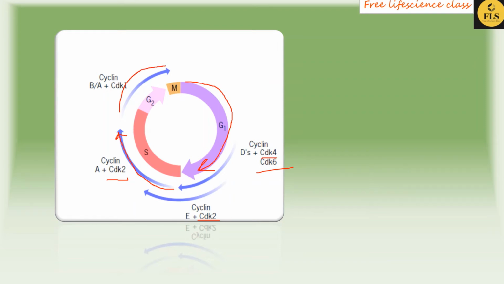Please study this in an easy way. Cyclin A is in S phase, cyclin B is in late G2 to M phase.